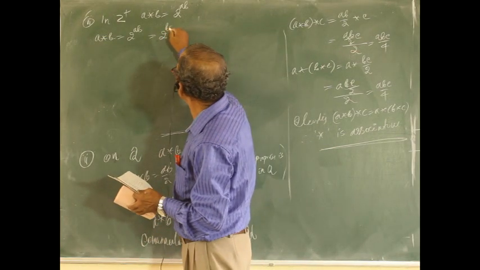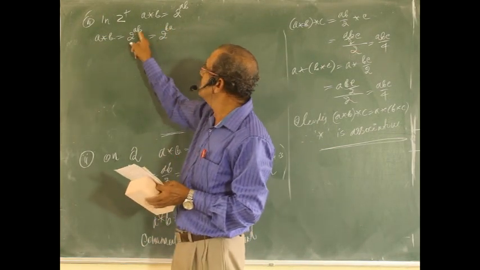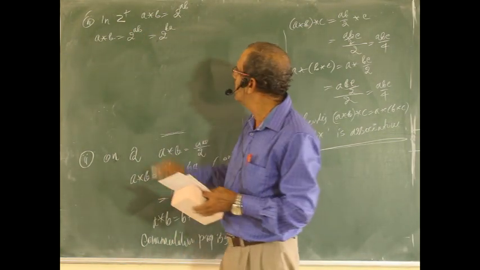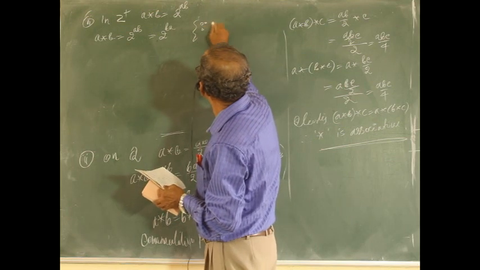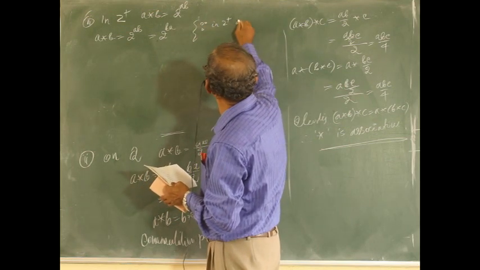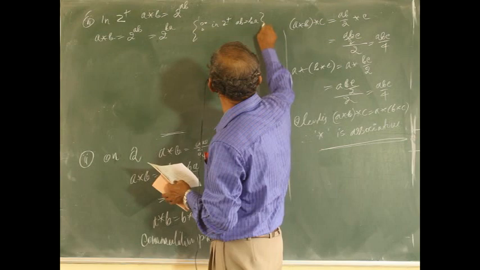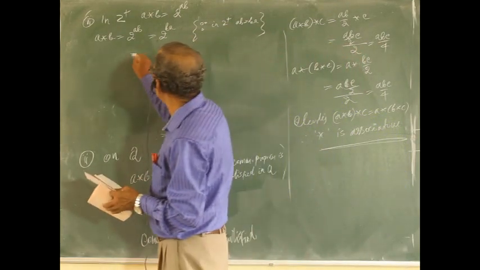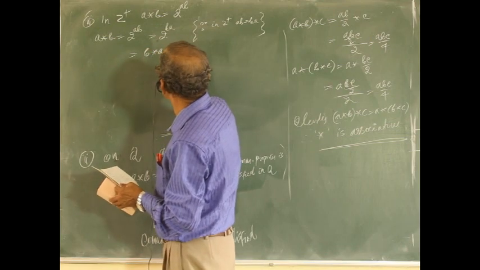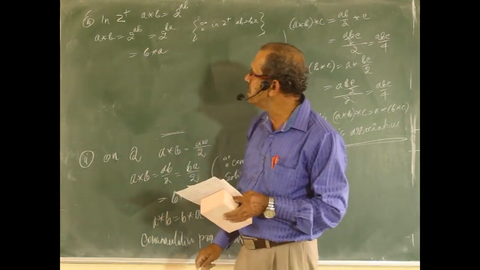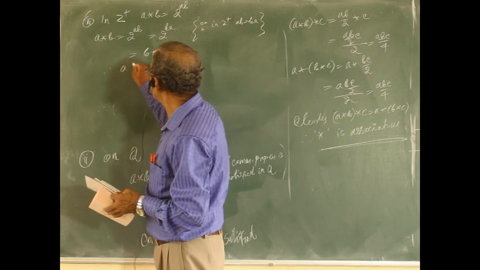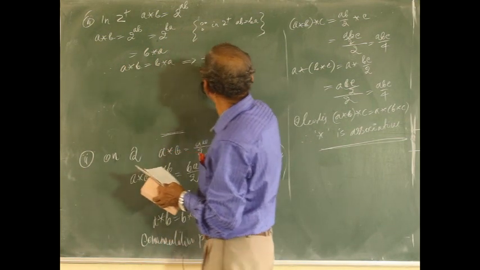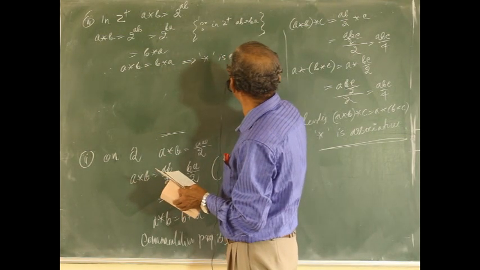2 to the power ba, no doubt you can use the commutative property in Z plus, because in Z plus, ab equals ba, commutative property holds. But 2 to the power ba means it is b*a. Therefore, a*b equals b*a implies star is commutative.